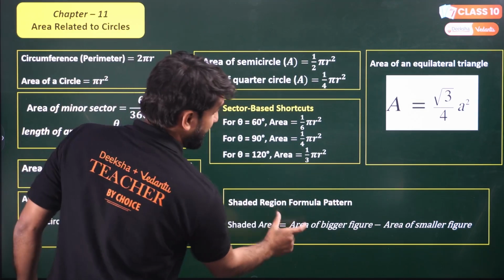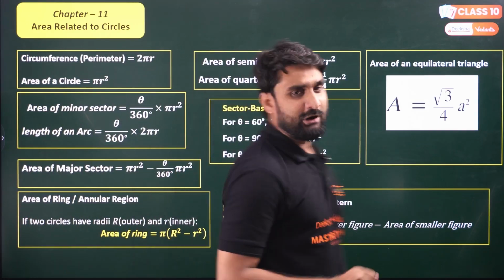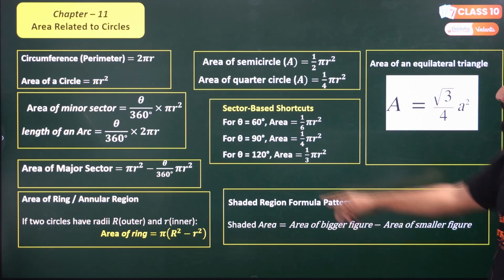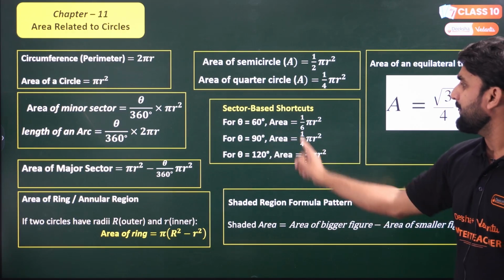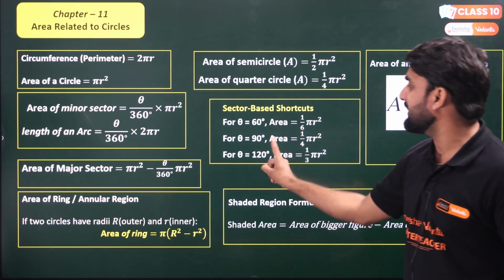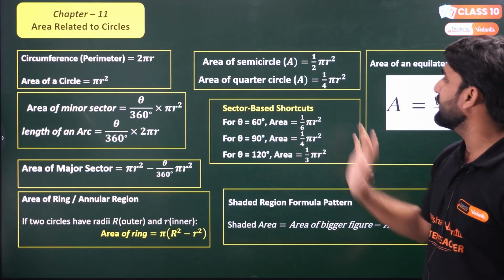Shaded region. Shaded region is very important for the board exam. So I mentioned the formula of shaded region also, right? Look, these are the direct formulas to find the sector area. If the angle at the center is 60 degrees, 90 degrees, 120 degrees, you can directly use this formula.